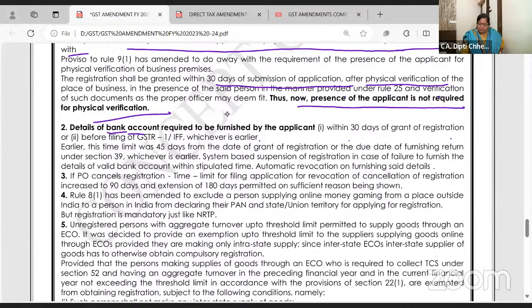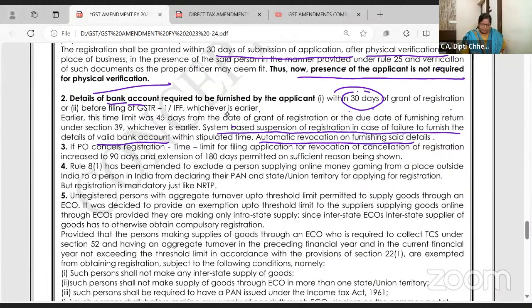Earlier, this time limit was 45 days. Now it has become how much? 30 days. System-based suspension of registration in case of failure to furnish the valid bank account, and automatic revocation. Within 30 days from the grant of registration, if you don't submit your bank account details, your registration will be frozen, suspended. Then it will again be revoked back as soon as you submit. तो ये सब automatic होता है.